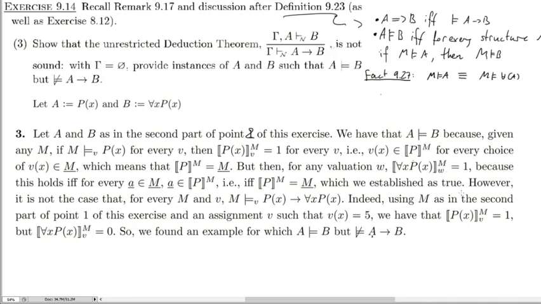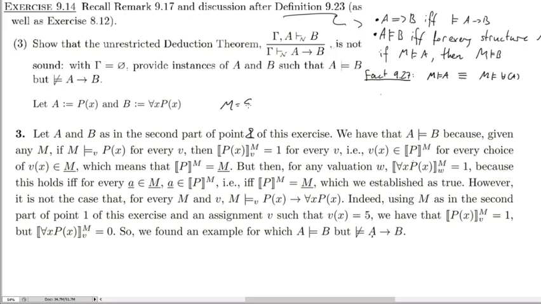Okay, and here comes the second part. So we're going to look at why this, however, isn't necessarily so. However, it's not the case that for every M and V, Px implies for all x Px is valid. So here gamma is the empty set, so we don't have any assumptions. So we just need to show that this is true for every M. And the way we show that this isn't true for every M is to have the same structure as last time.